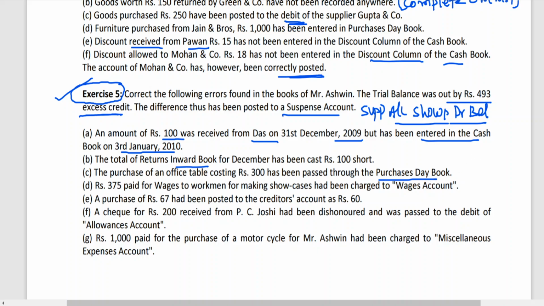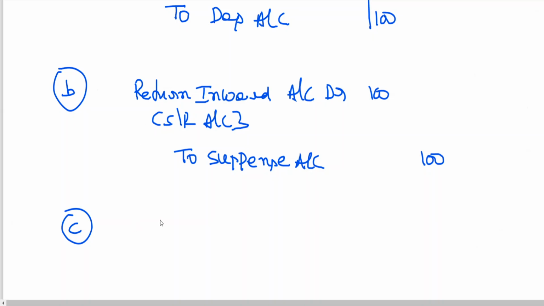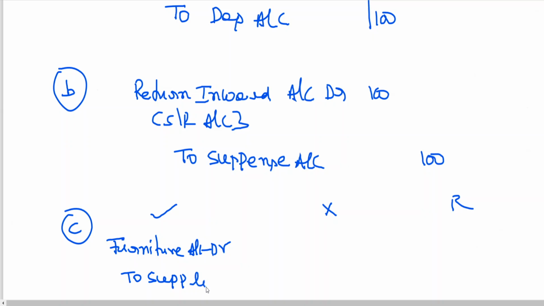So you know the correct entry for this. We have seen already: correct entry, wrong entry, rectification, correct entry. Furniture account debit to suppliers. We don't know the name of the supplier, so the name is not given. I am writing suppliers.